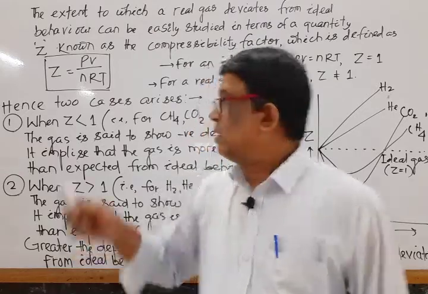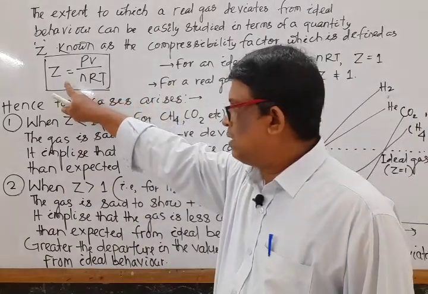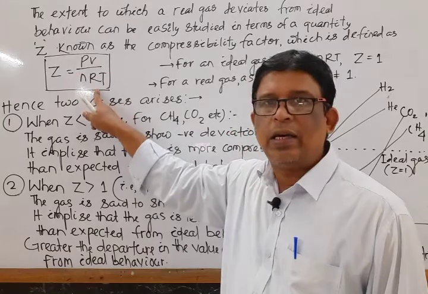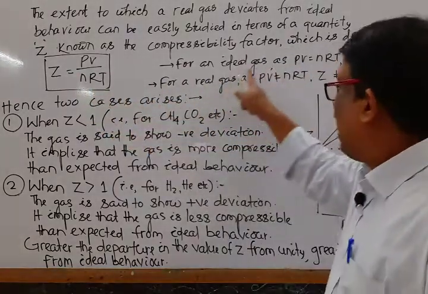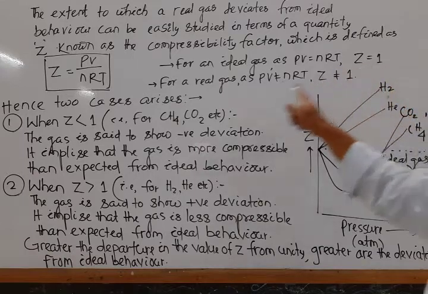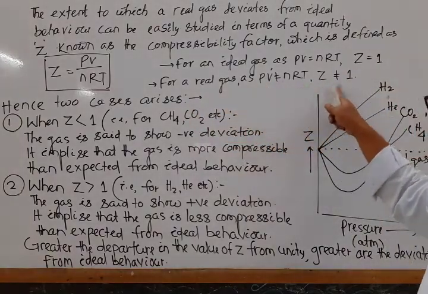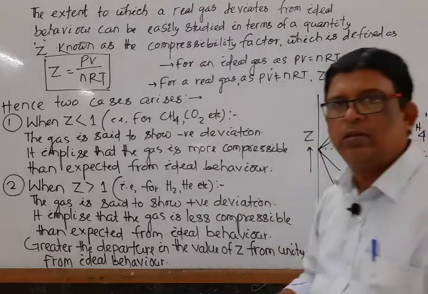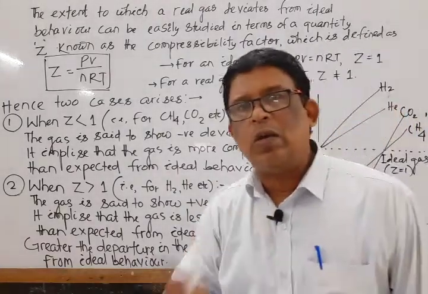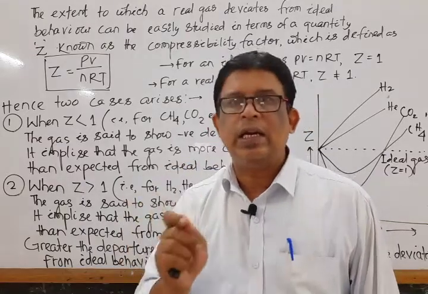Z is known as compressibility factor and is defined as Z is equal to PV by nRT. We know for ideal gas PV is equal to nRT, so Z is equal to 1. Again, for real gas, as PV is not equal to nRT, so Z is not equal to 1. If Z is not equal to 1, two cases arise, Z greater than 1 and Z less than 1.